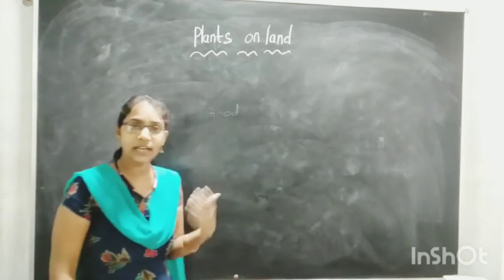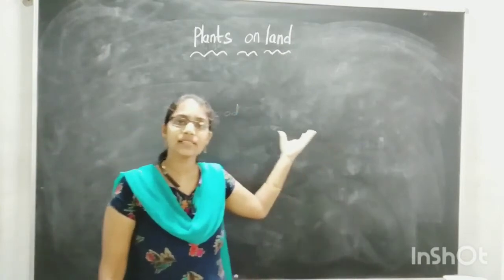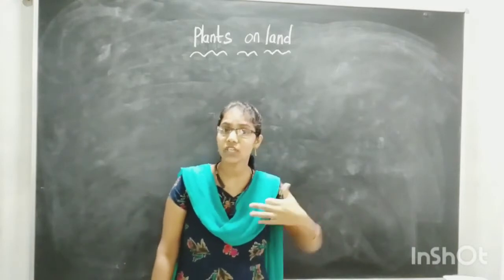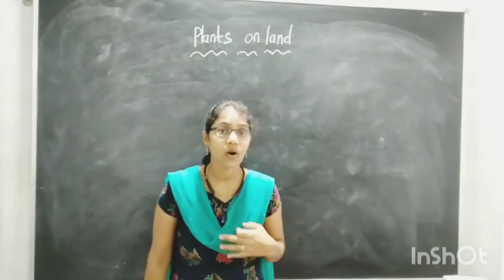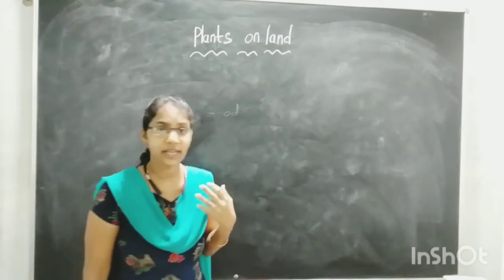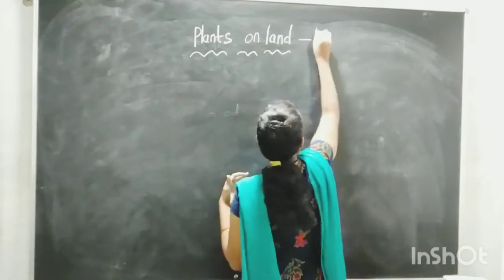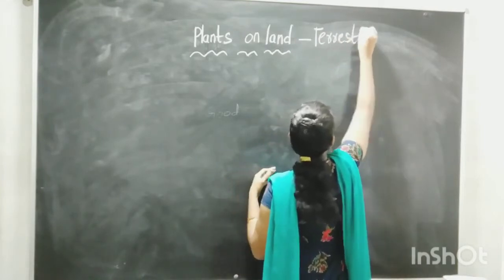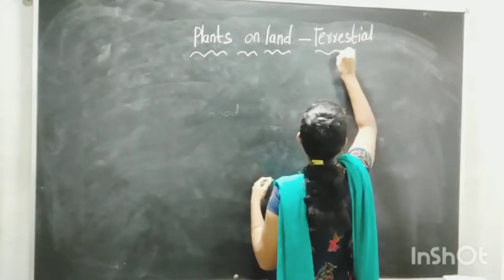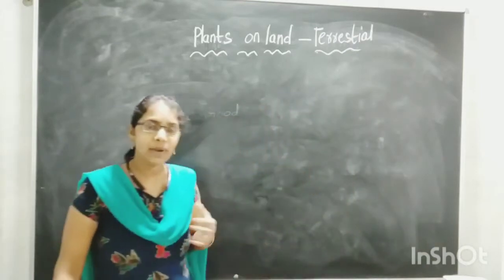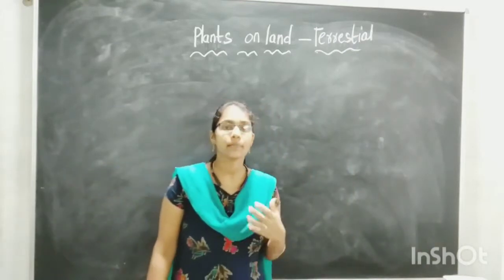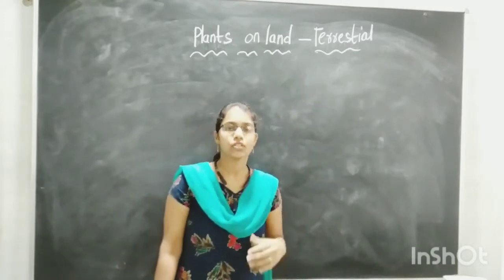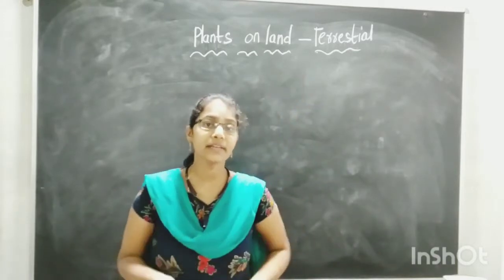So plants on land. What are the plants which are present on the land called? They are called terrestrial plants. What do we call them? Terrestrial plants. The plants which are present on the land are called terrestrial plants.